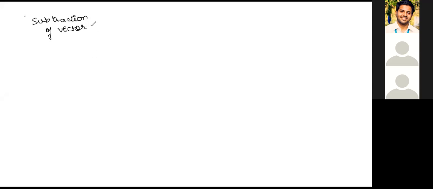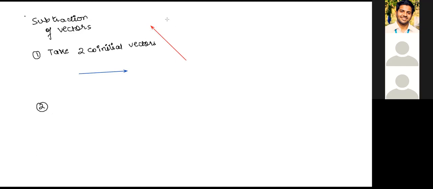You take two co-initial vectors, or you make them co-initial, whatever. Suppose you have a vector this way, and there is one more vector in this direction, something like this. You have two vectors. Bring them together and place them in a manner such that they become co-initial.